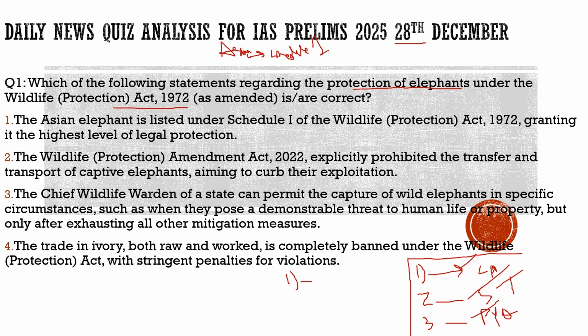So what does it become? The elephant, the wild animal, becomes the private property of a farmer who uses it for different purposes. So he can transfer it without any hesitation, even for commercial purposes. And also there is no ban on the transfer of elephants between two states. Under these rules, the elephant can be transferred from one state to another, and there is no ban with respect to that.